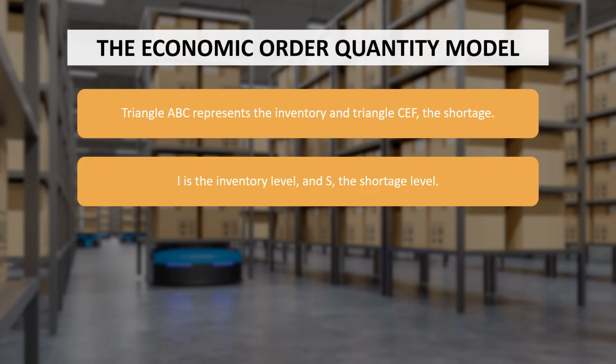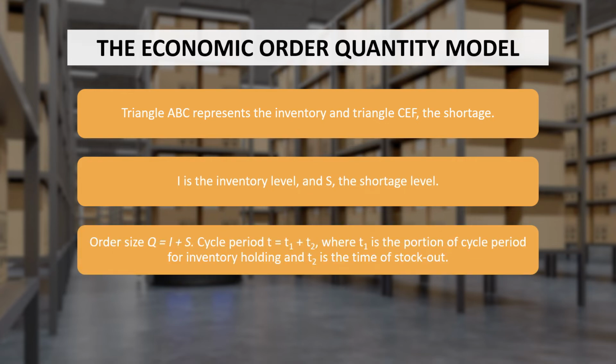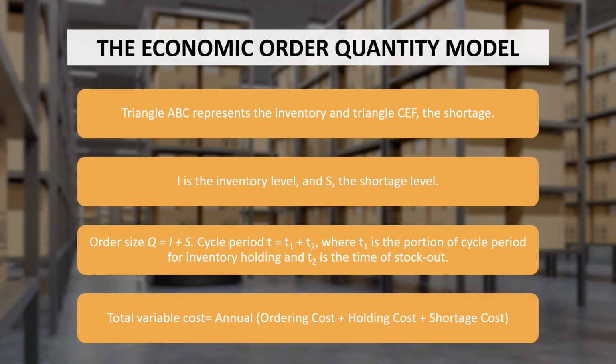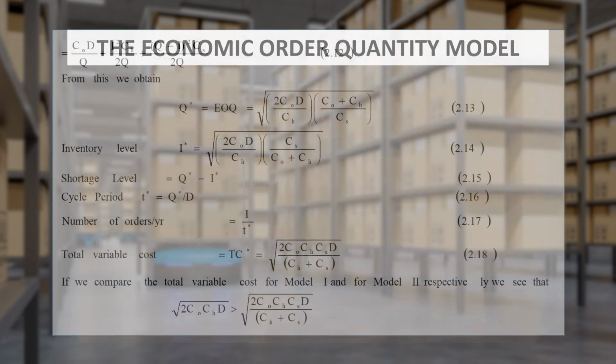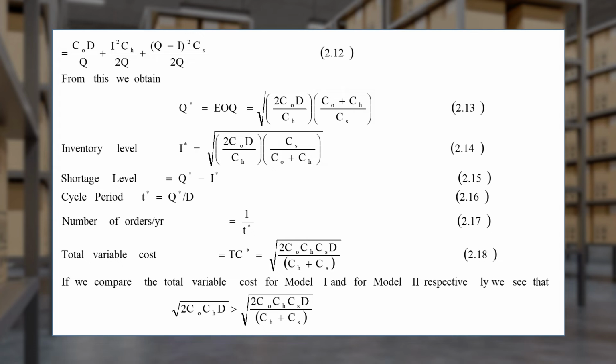I is the inventory level and S is the shortage level. So order size Q is equal to I plus S, that is inventory level plus shortage level, and the cycle period is T equal to T1 plus T2, where T1 is the cycle period for inventory holding and T2 is the time of stock out. So total variable cost, if you calculate annually, will be ordering cost plus holding cost plus shortage cost.